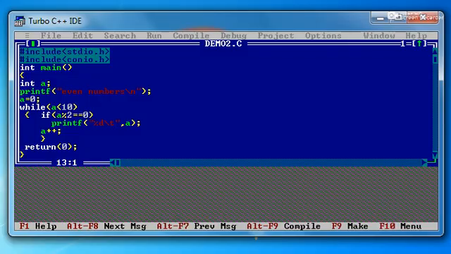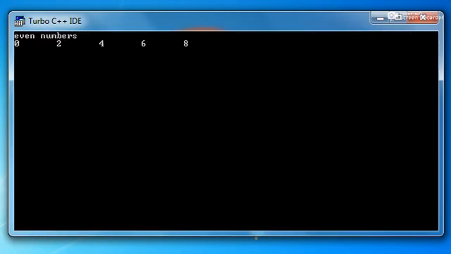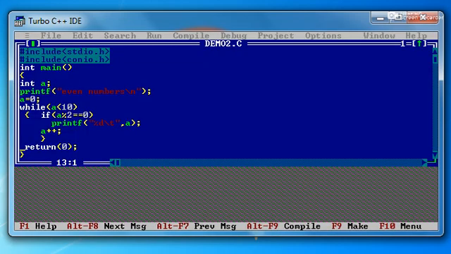To see the output, I'll use the shortcut key Alt F5. So with Alt F5 I have the output. The output is 0 2 4 6 8. Okay, so this is the output. Why did this happen? Because I'm not using getch.